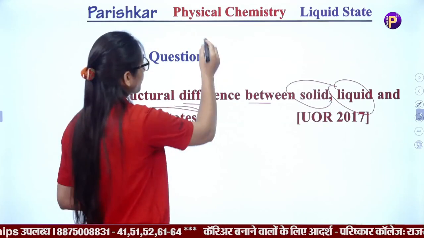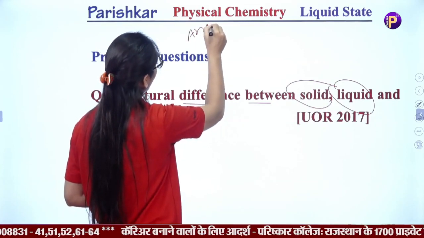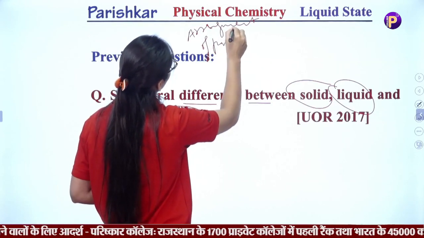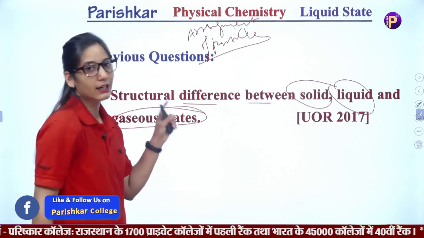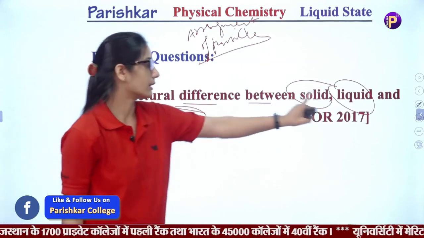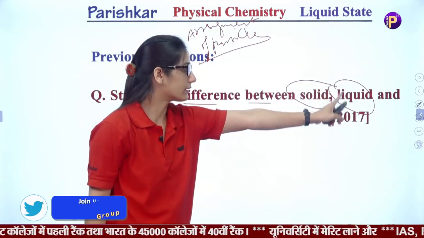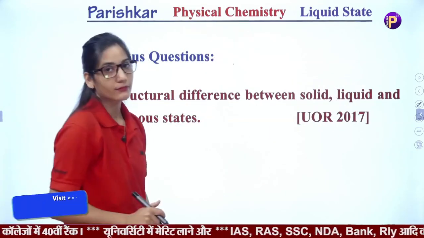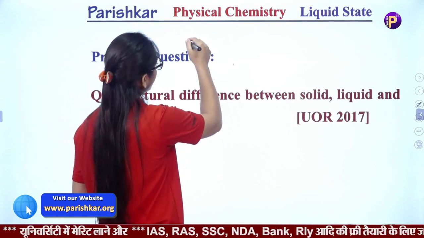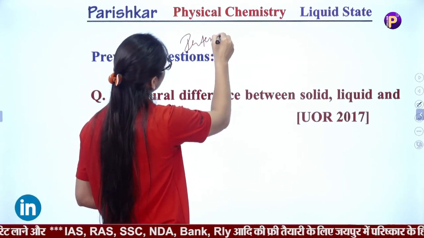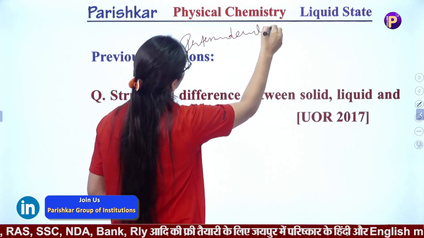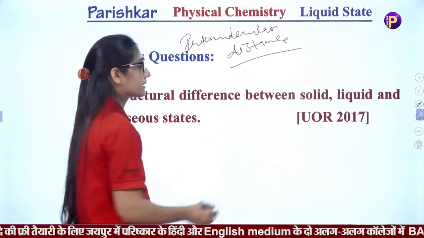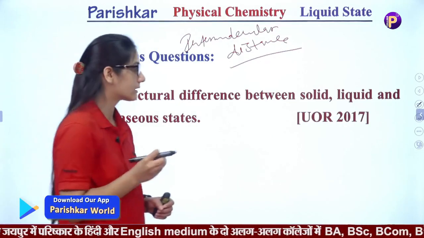We know that first of all, on the basis of arrangement of particles, solids are arranged in a regular manner, liquids are less ordered as compared to solids, but gases are randomly arranged. Then the second one is the intermolecular distance, and you know that in solids there is a negligible distance between particles or atoms.